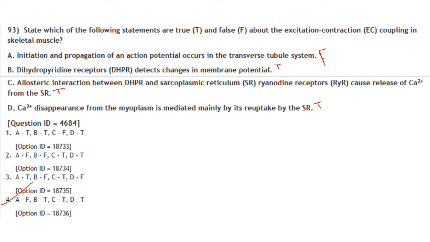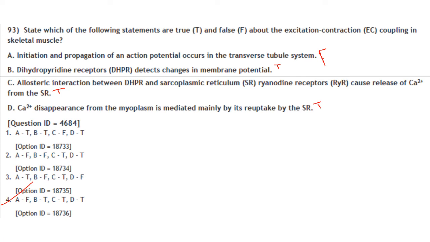Allosteric interaction between dihydropyridine receptors and sarcoplasmic reticulum ryanodine receptors causes release of Ca2+ from the sarcoplasmic reticulum. That is also correct, so C is also true. Ca2+ disappearance from the myoplasm is mediated mainly by its reuptake by the sarcoplasmic reticulum.